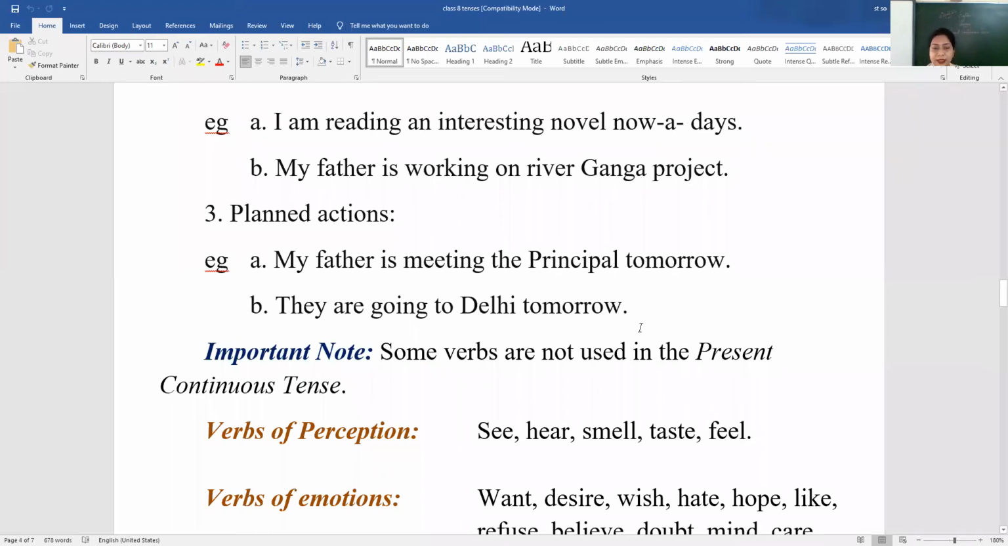So there are some verbs which should not be used generally in the ing form. For a specific use, they can be used in the ing form, but otherwise they should not be used. Okay. Let me admit these children. They are still coming.